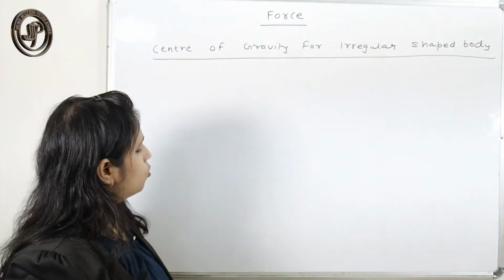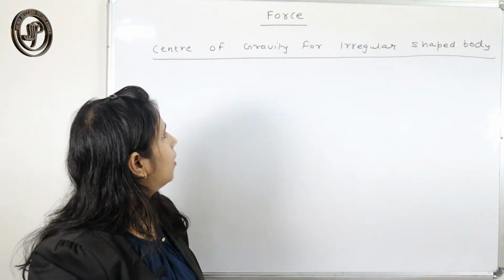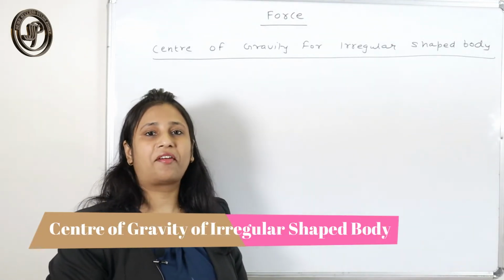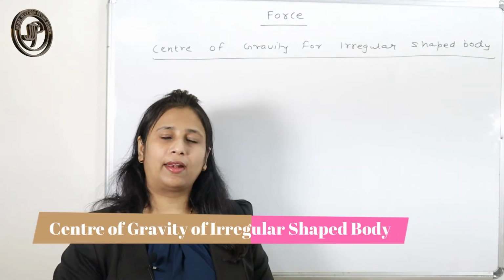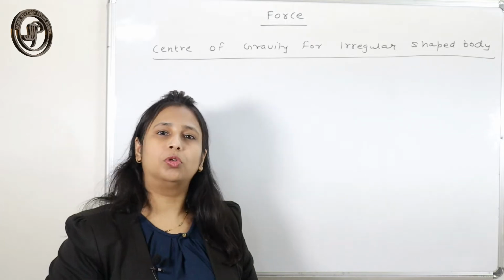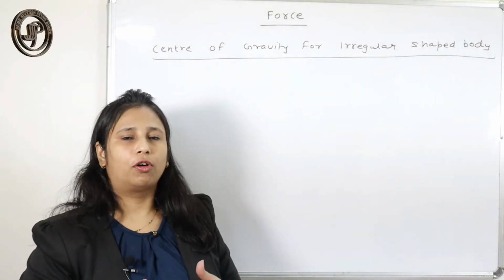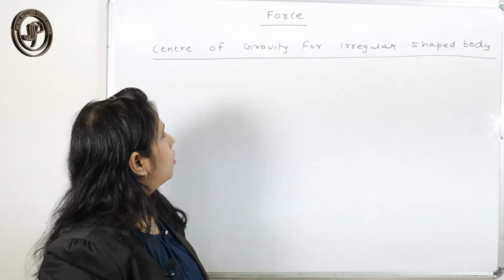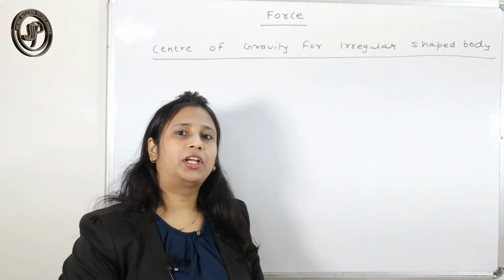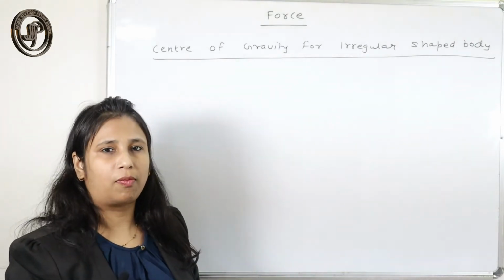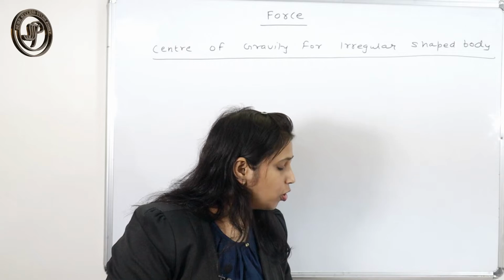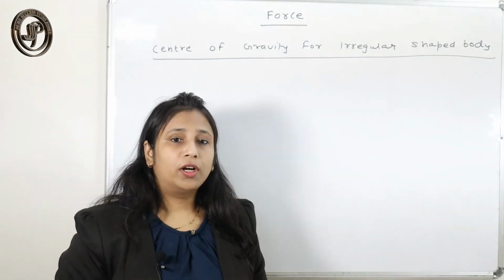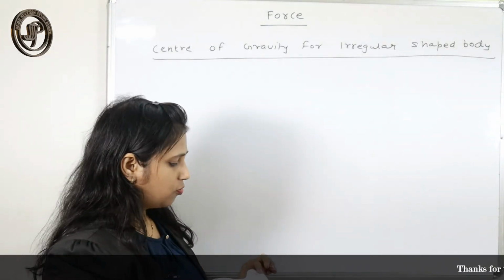Now I am going to find the center of mass for an irregular shaped body. We have seen different regular shaped bodies like parallelogram, square, triangle, cone, sphere. For those bodies we can easily find the center of mass. But for a body which has an irregular shape, how can we find the center of mass?